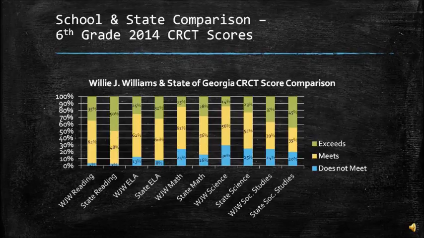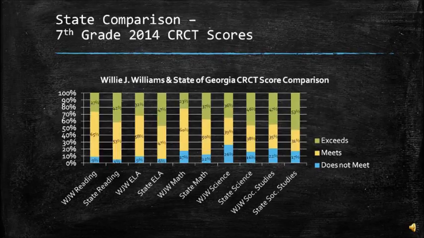We are pretty much behind what the state has in almost every subject. So you can look at that and see that even in math, we had 24% that did not meet, while the state only had 16%. 7th grade was pretty much the same way.